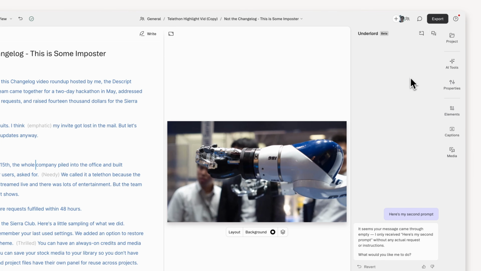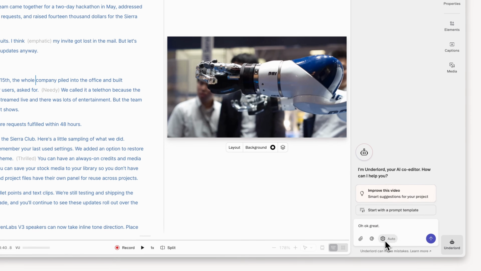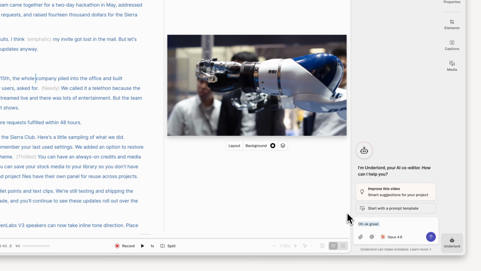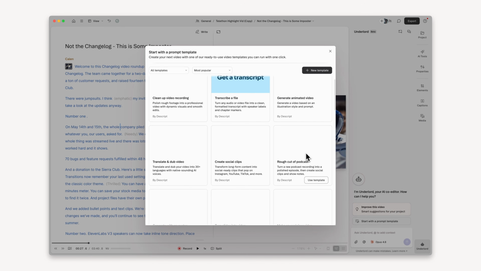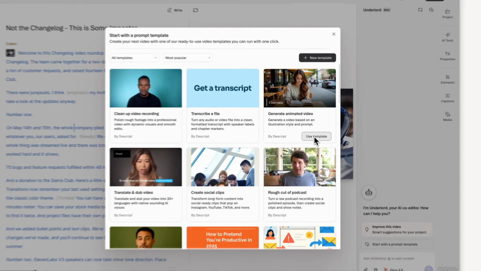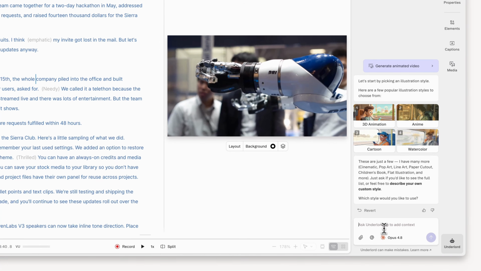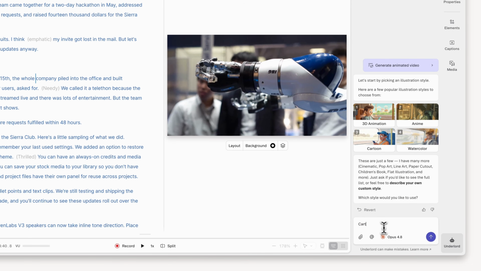Number 3. Underlord got 3 updates you should know about. Your chat history now persists in every project, so when you come back tomorrow, Underlord remembers what you're working on today. The new automatic review step double checks every edit Underlord makes. If it overdoes, undershoots, or wanders off the prompt, it reruns before handing back to you. And Opus 4.8 is now in the model picker. It's the newest, most brainiest model for real brain heads.